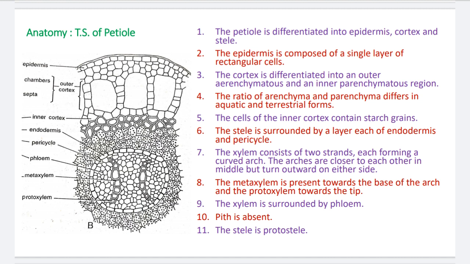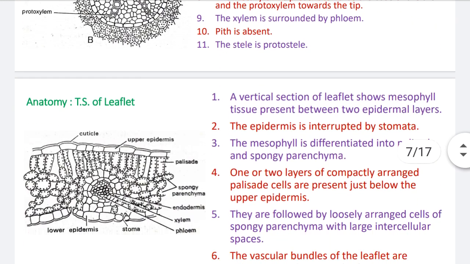Number 9. Xylem is surrounded by phloem. You see in the diagram two strands of xylem further covered by the phloem. Pith is absent. And number 11, the stele is a protostele. Protostele means the arrangement of vascular tissue in which xylem at the center is covered by the phloem.